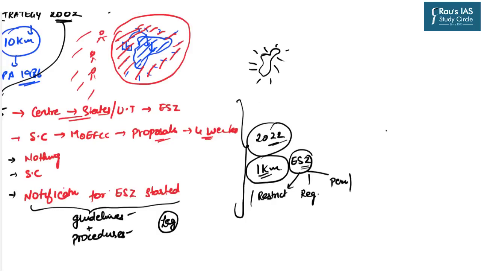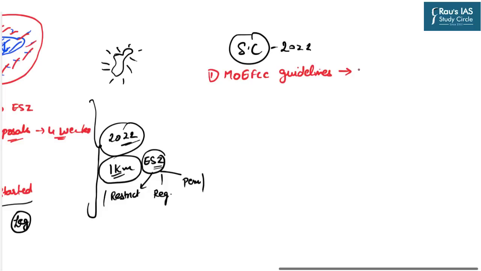So now let us see in detail what the Supreme Court said in 2022. The Ministry of Environment's guidelines in relation to the ecologically sensitive zones will be implemented in the areas proposed in the draft notification. So this notification was still in the draft stage, and despite this, the Supreme Court said that all the guidelines have to be implemented.